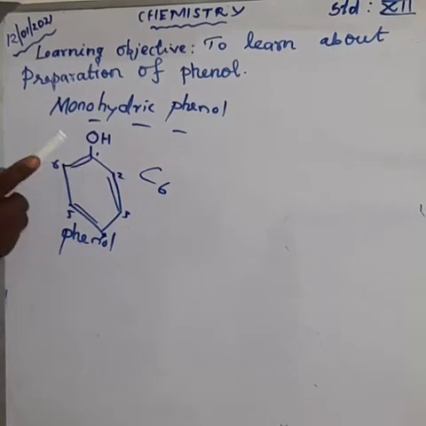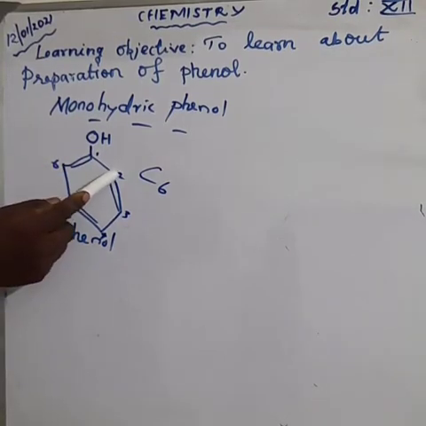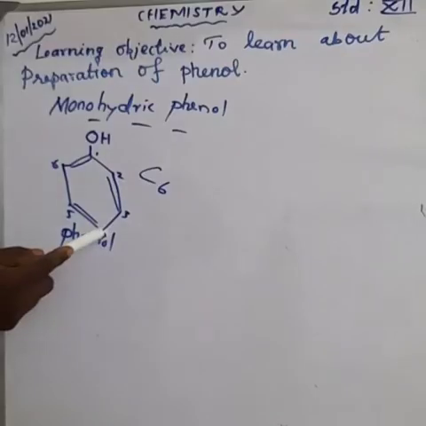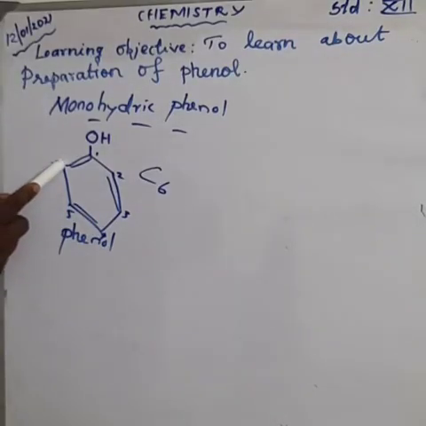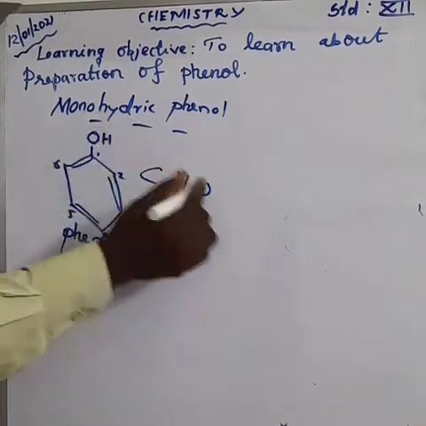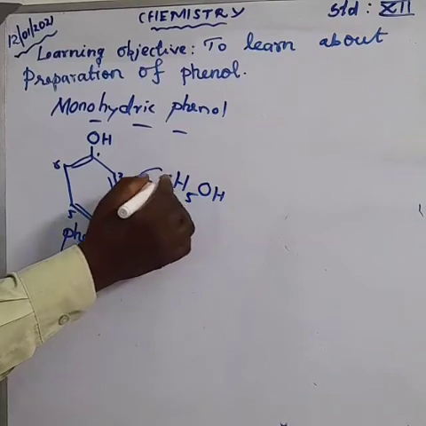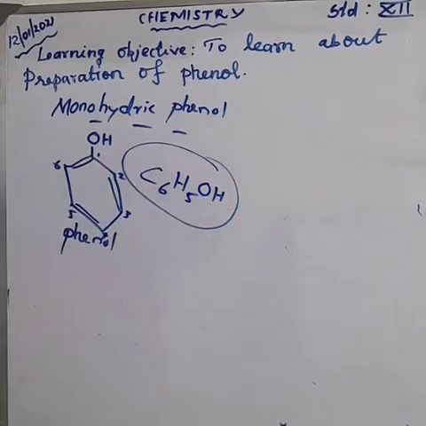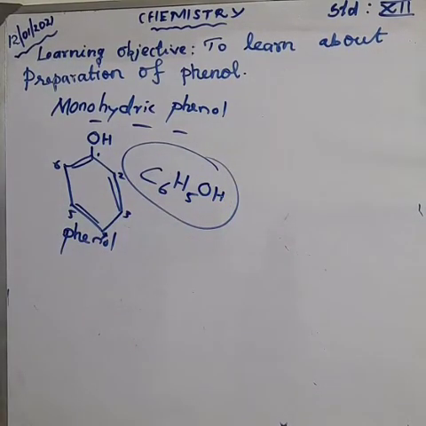Here is no hydrogen. Here having 1 hydrogen, 2, 3, 4, 5 hydrogen. So H5. The functional group is OH. So the formula is C6H5OH. This is the structural formula of phenol.